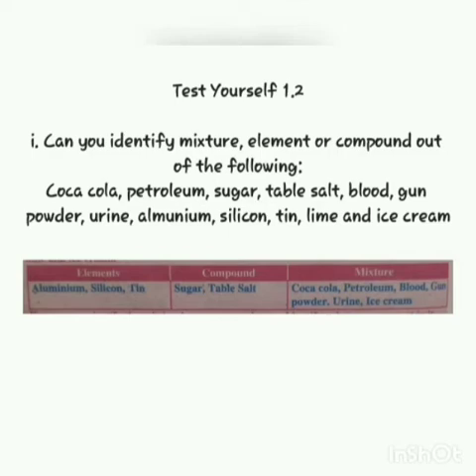From the given list, aluminium, silicon and tin are elements, while sugar and table salt are compounds, while Coca-Cola, petroleum, blood, gunpowder, urine and ice cream are all mixtures.